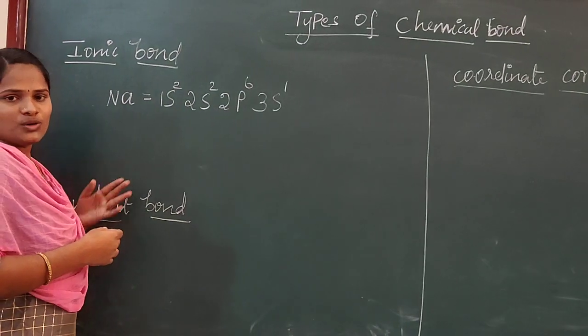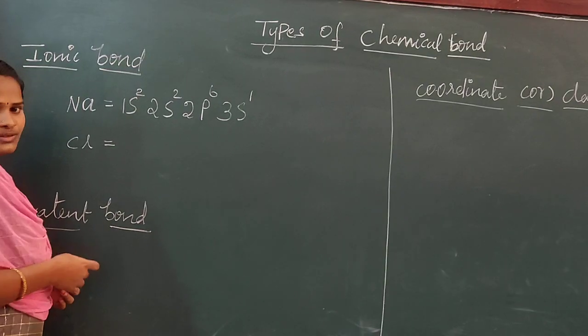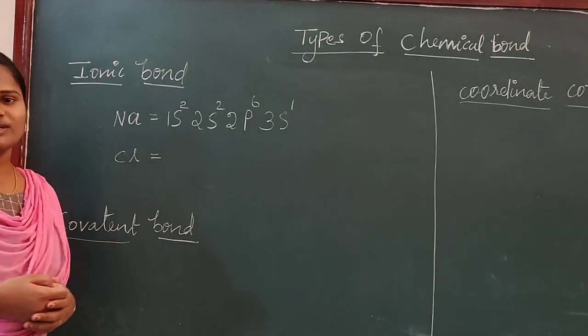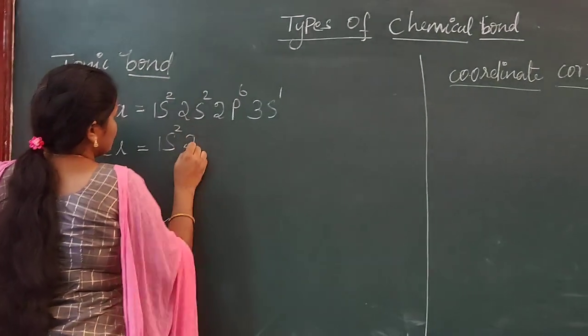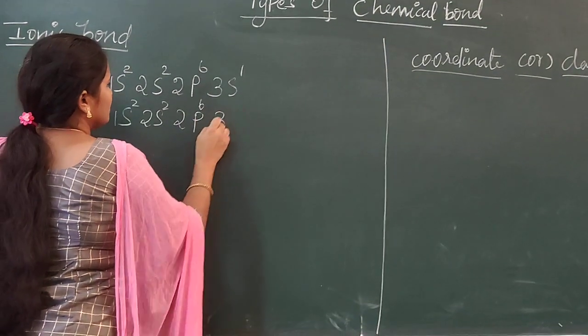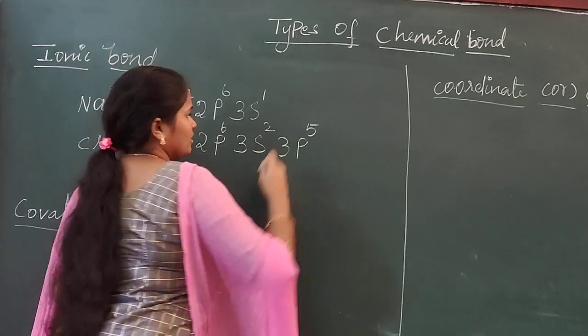Next I am going to take a non-metal which is chlorine. The atomic number of chlorine is 17, so electronic configuration is 1s2, 2s2, 2p6, 3s2 and 3p5.